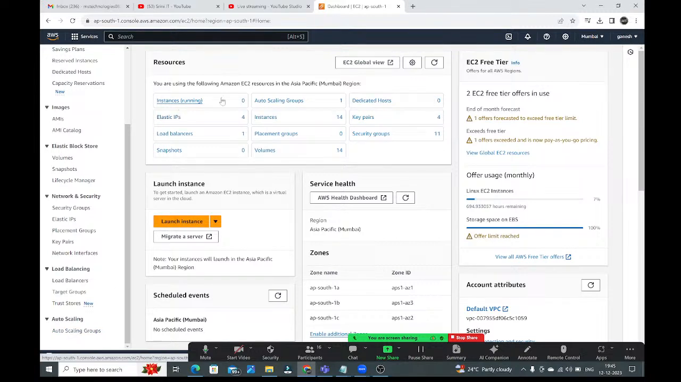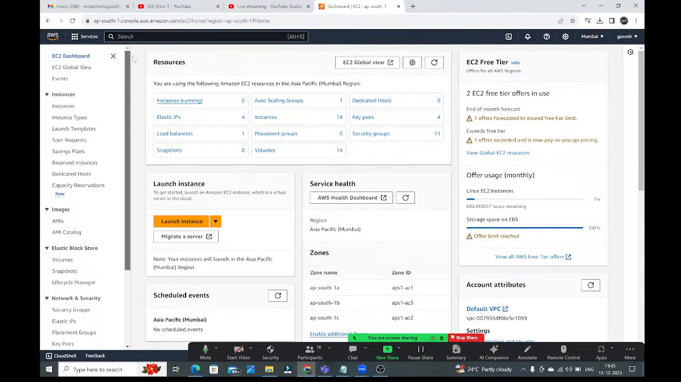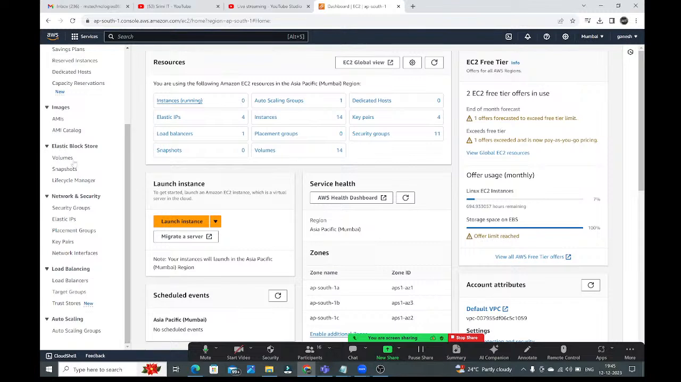Right, dedicated instances 0. Right, key pairs, guys, 4 key pairs are available. Security groups 11 is available, guys. Here we have elastic IPs, security groups, key pairs. All these things we will discuss one by one. Right, in left side, whatever we have, everything we will discuss, and we will see practicals also. Practically also, right, we are going to learn all these things, guys.